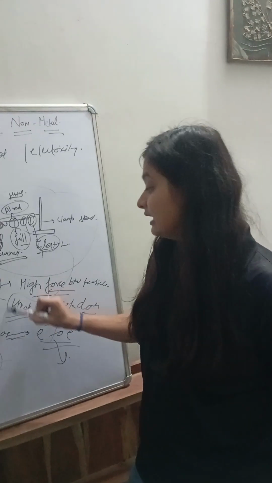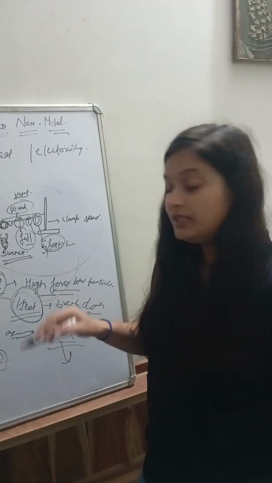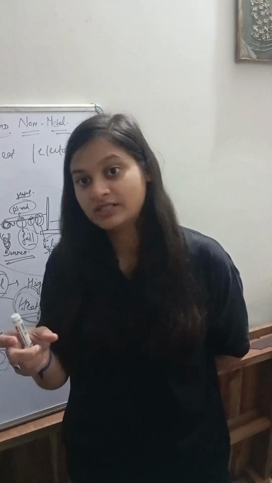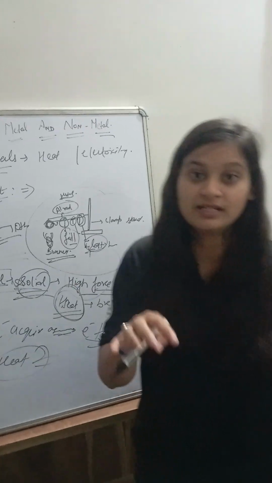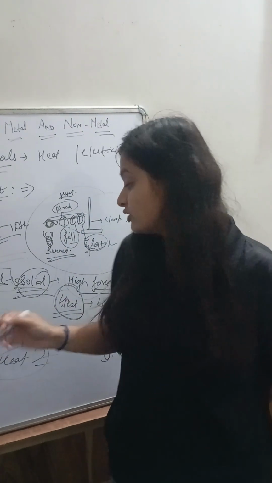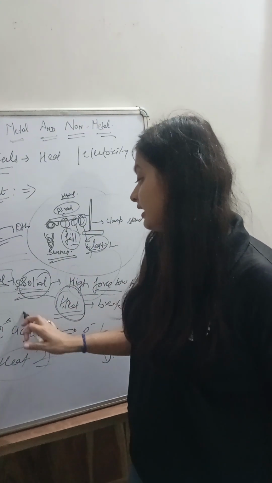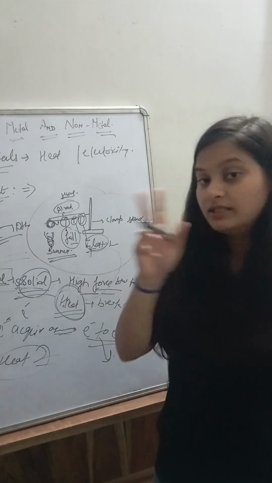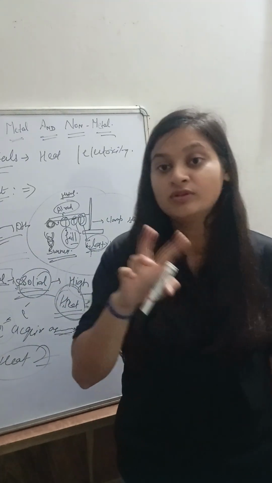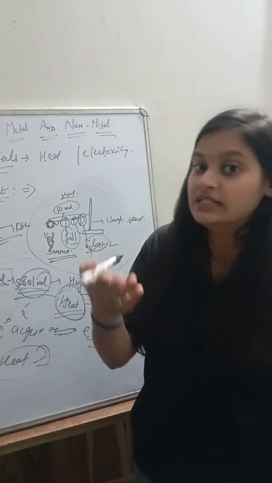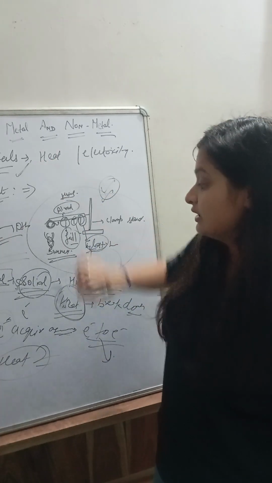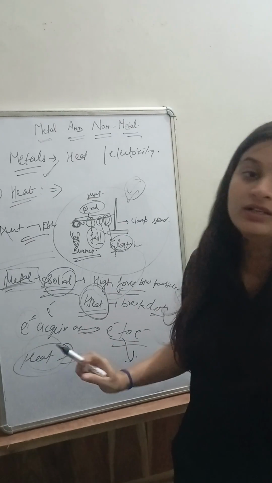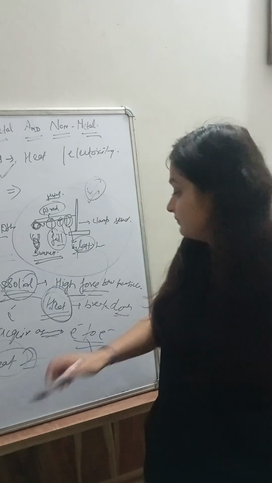Okay? So when we apply heat, it breaks down the force of attraction, and electrons are present in the solids. So this electron acquires some energy, and this energy is transferred from electron to electron, so I can say clearly that metal has the property of being a good conductor of heat. Okay.